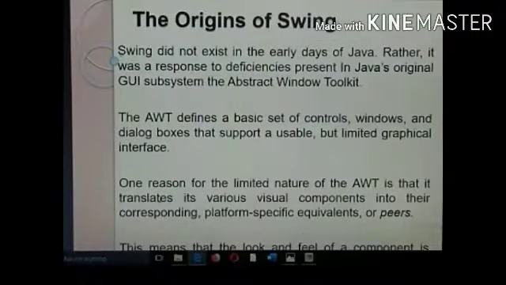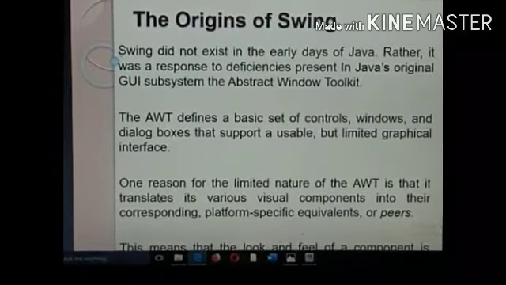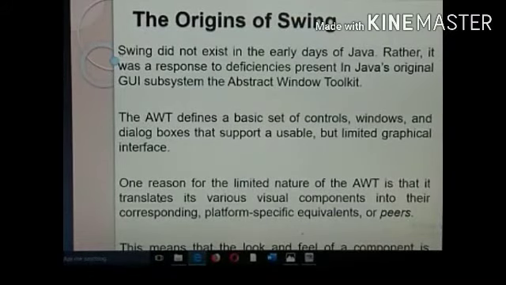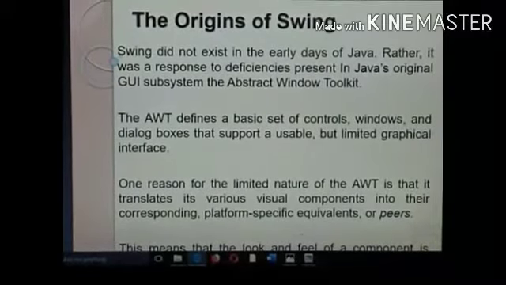Today we are going to see about Java Swing, components, containers, JButton and JLabel. Welcome to my class. Students, we are today going to see about Swing. Swing is a type of applet. We have two types of applets, one based on AWT, the original GUI subsystem, and another one based on Swing, the lightweight alternative.